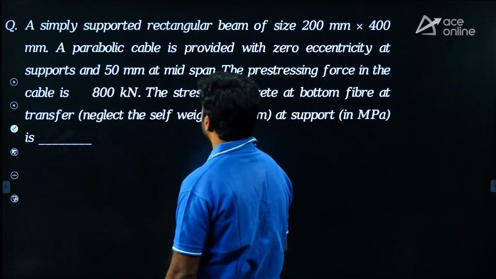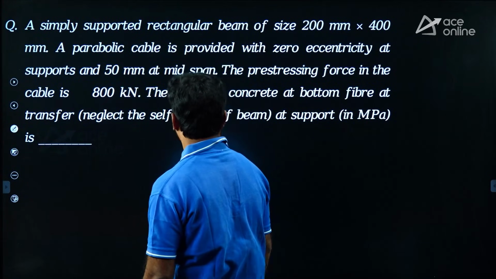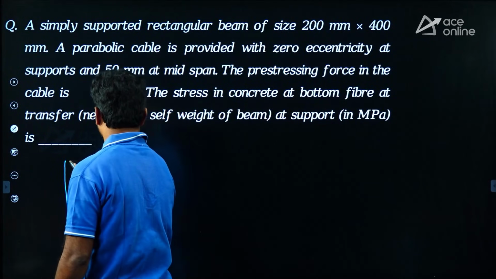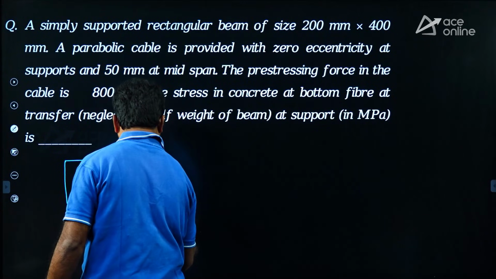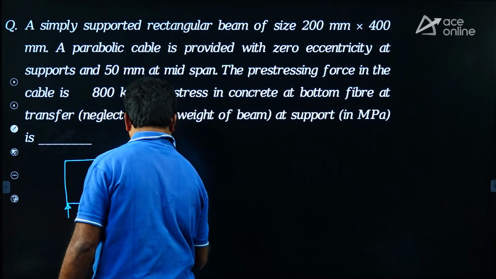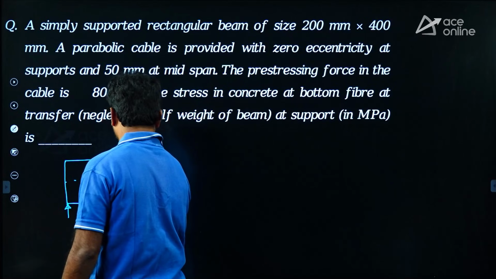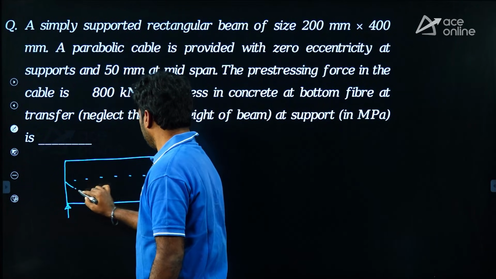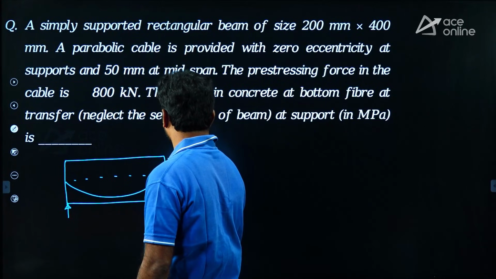Here they have mentioned that it is simply supported rectangular beam. Let us take a longitudinal section. And they have given that it is parabolic cable.